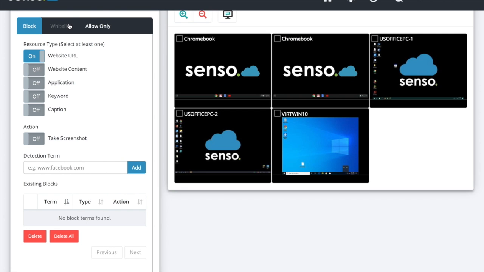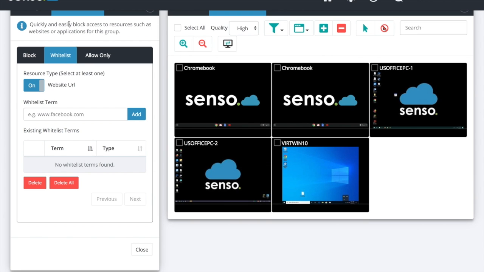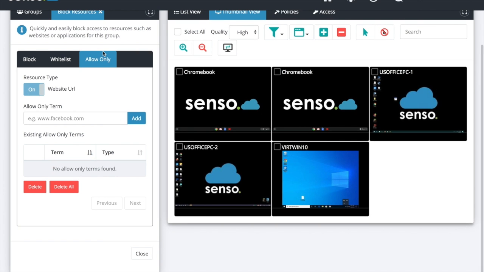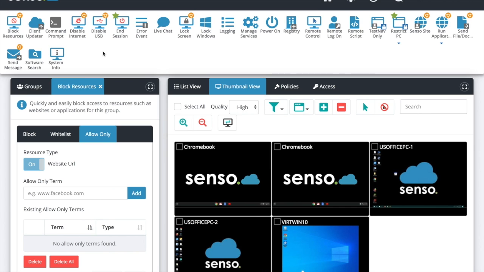So the whitelist function, think about this if you had YouTube. You could block YouTube outright, and then you could whitelist specific educational value YouTube videos right there, and then allow only is going to let you build a list that locks you into a certain set of sites that these users can only go to. Again, we're going to go really in depth and show that tool in action on the Part 4 online safeguarding.